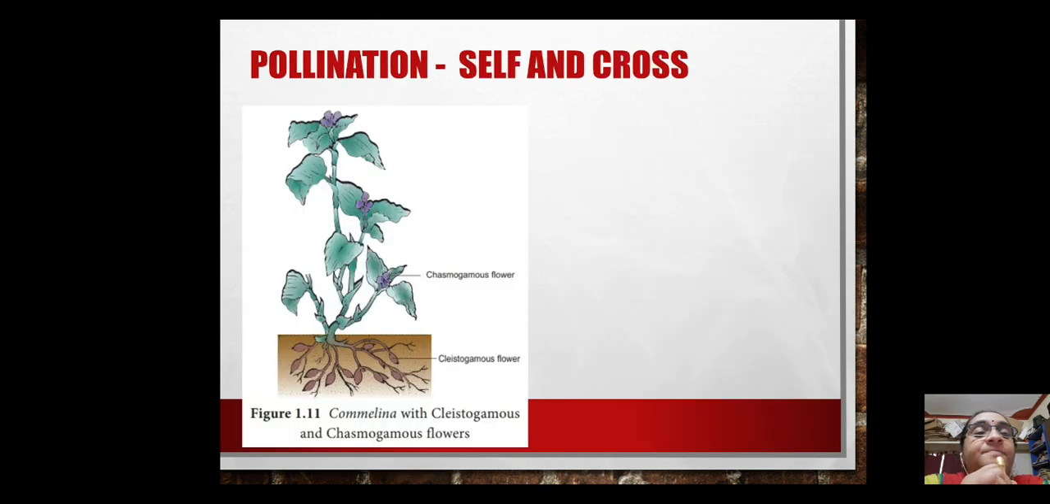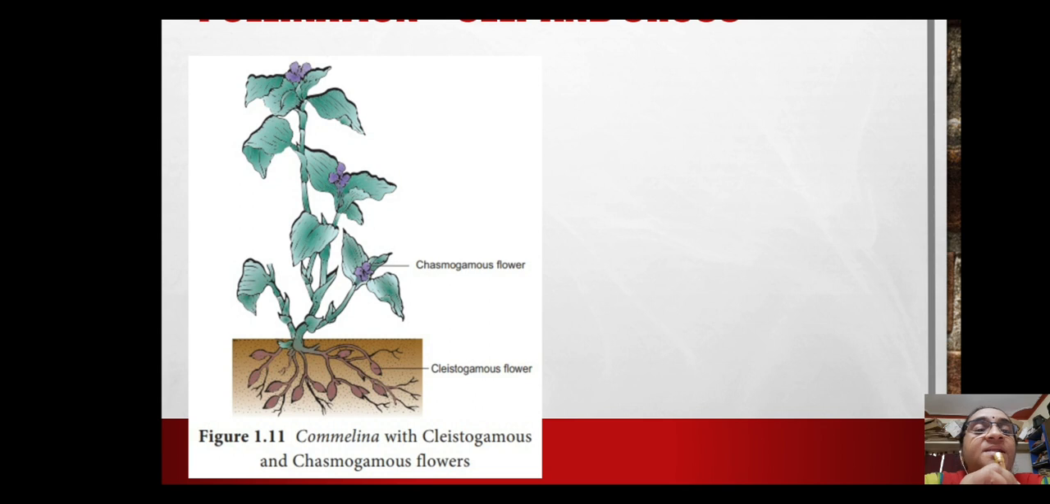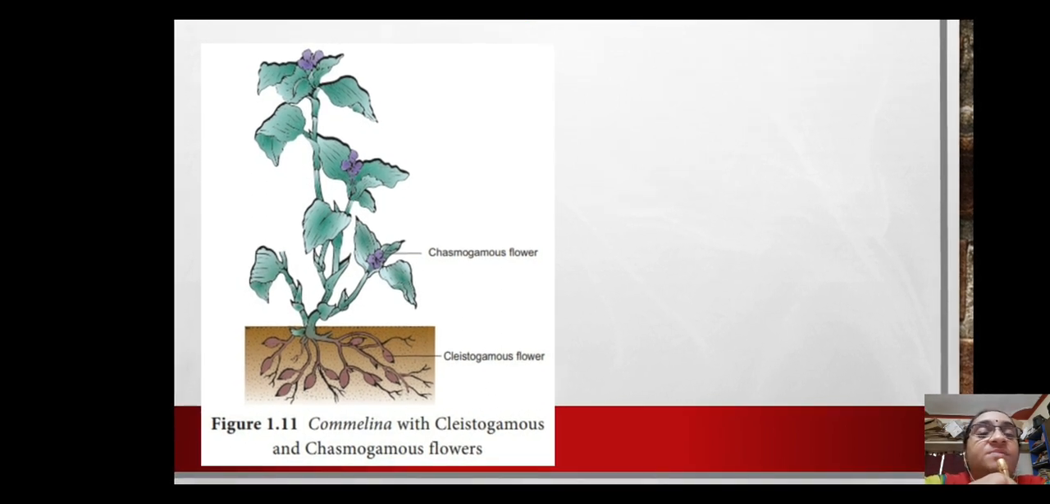So, here you can see Commelina bengalensis, the Commelina plant, and you are able to see two types of flowers there. Beneath the ground you have what are called cleistogamous flowers, and above the ground you are able to see chasmogamous flowers. Now what do we understand by cleistogamous flowers? These flowers are present below the ground and they don't open at all. They undergo what is called self-pollination or autogamy. And the flowers above the ground are called chasmogamous flowers, so they are open to cross-pollination.